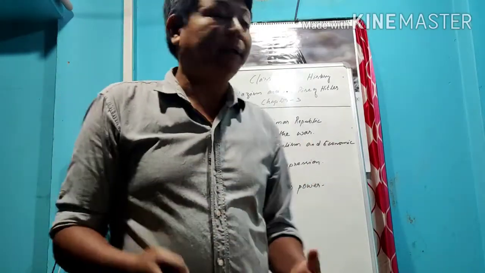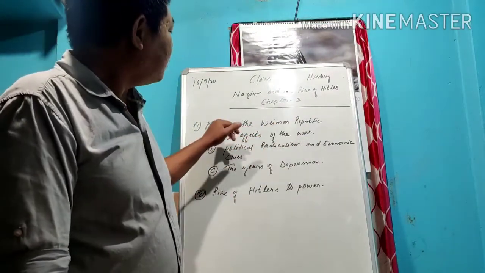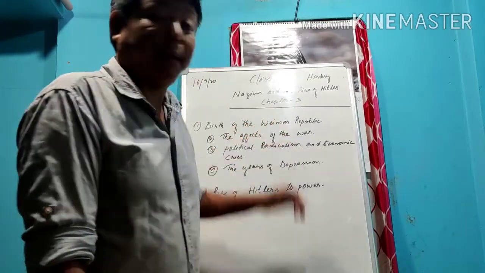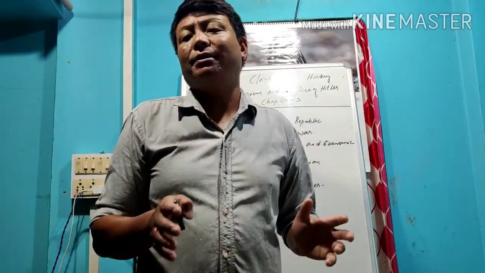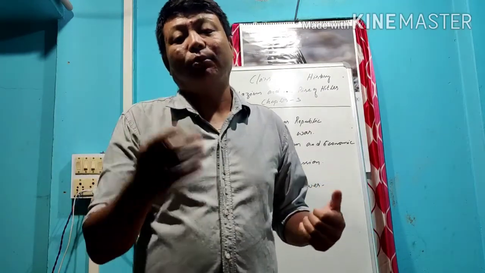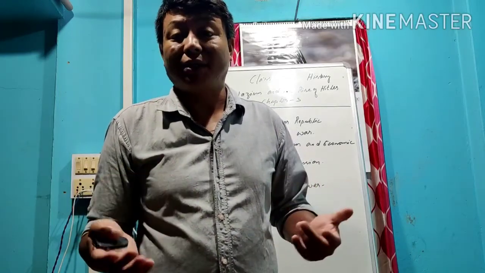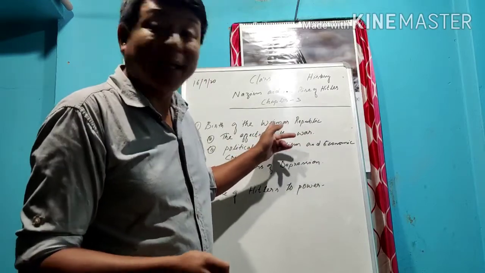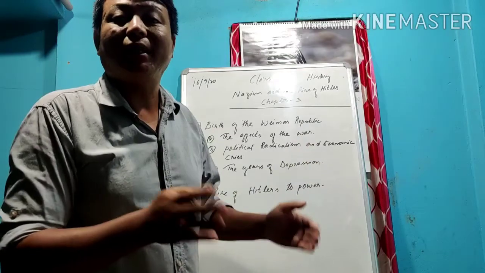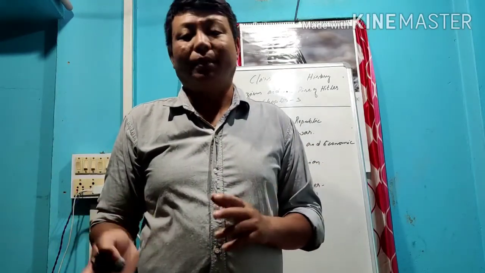The first point is the birth of the Weimar Republic. The Weimar is an institution like the Parliament in India. Last time we also discussed the Duma, the Parliament of Russia. So the Weimar is like a Republic, like a Parliament. Especially we can call it the Reichstag. The Reichstag is the Parliament of Germany.